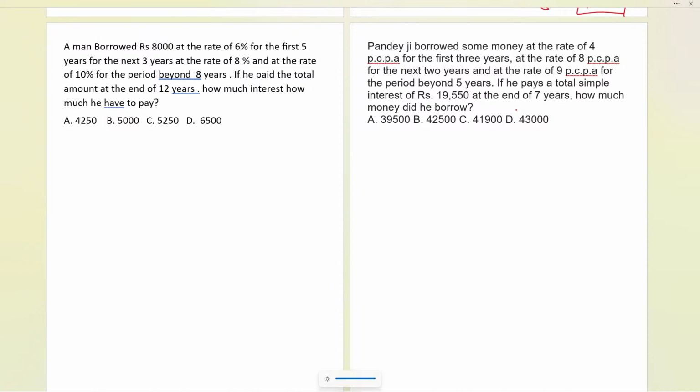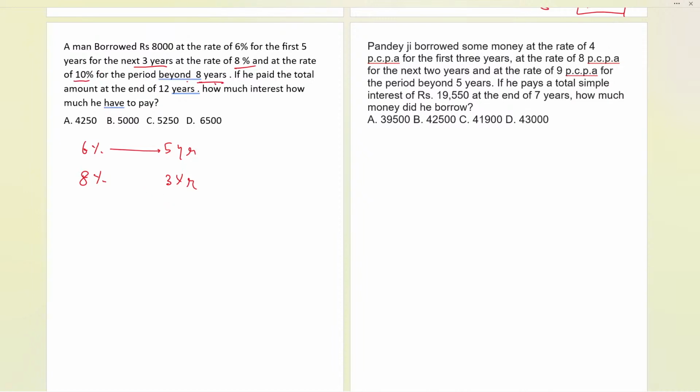Okay, the time is up. Now, let us see. The question says that a man borrows 8,000 at the rate of 6% for the first 5 years. Now, for the next 3 years at the rate of 8%. Now here, at the rate of 10% for the next 8 years.